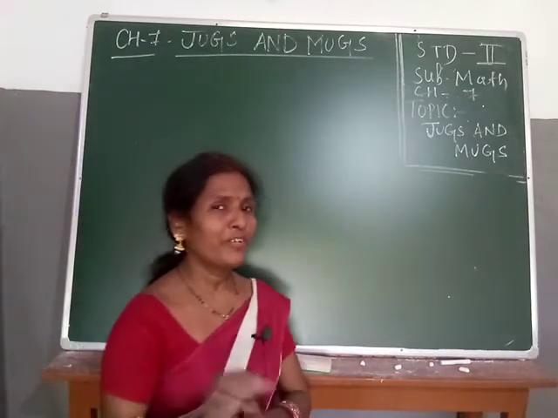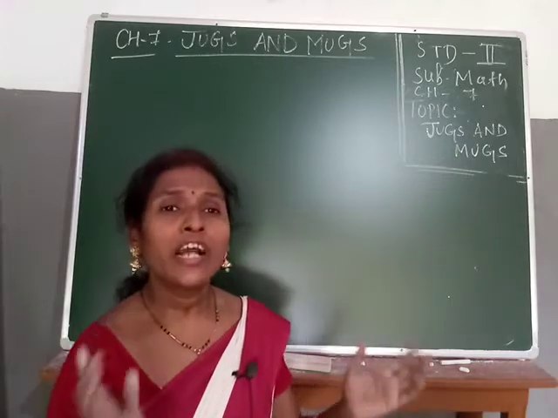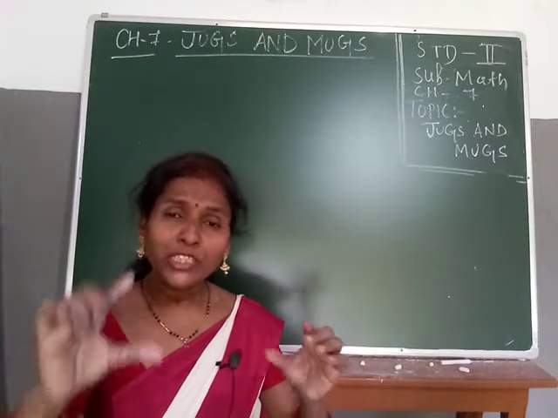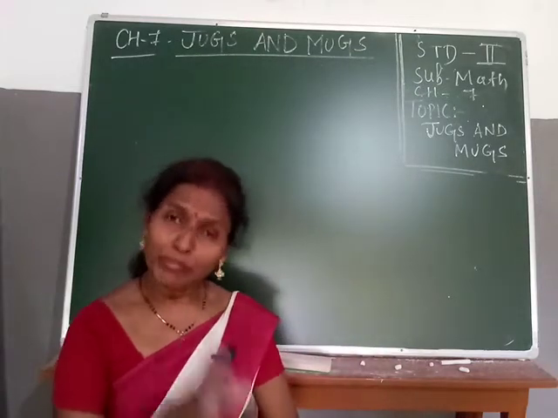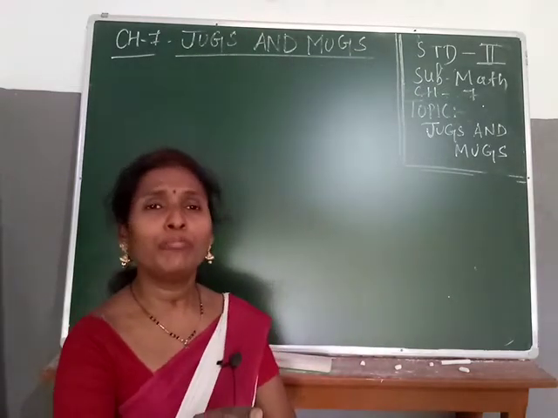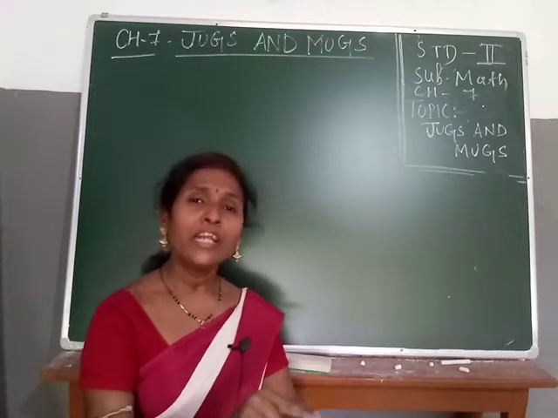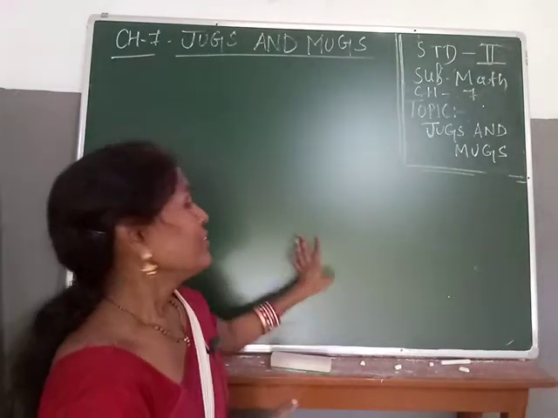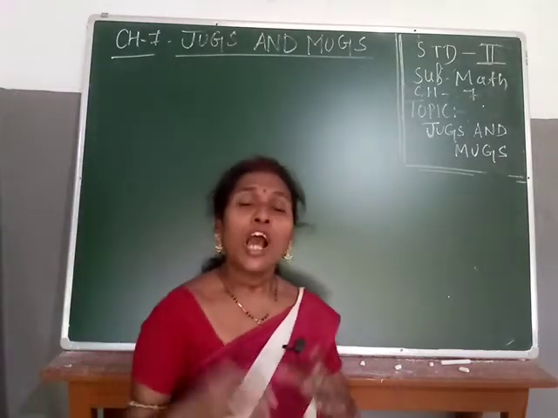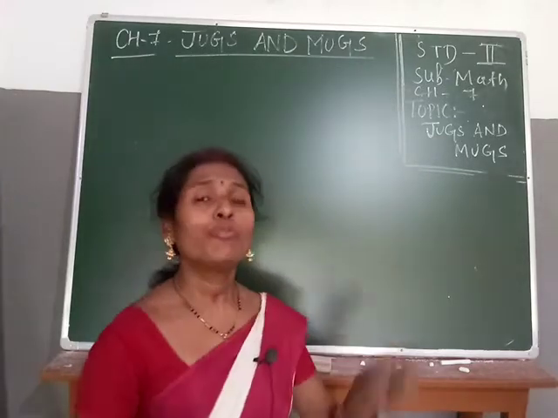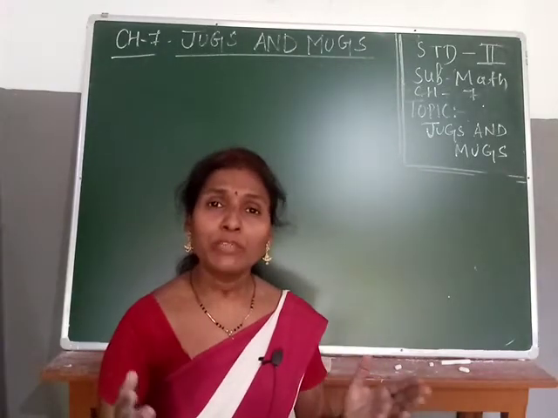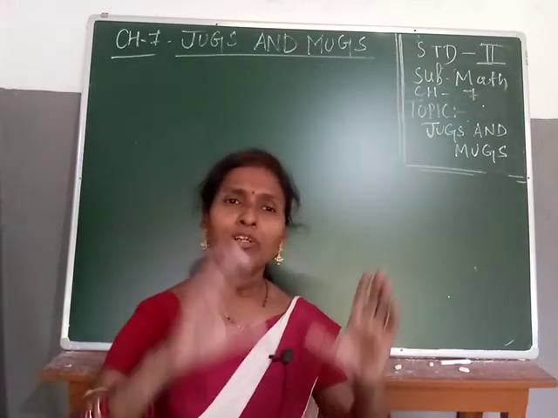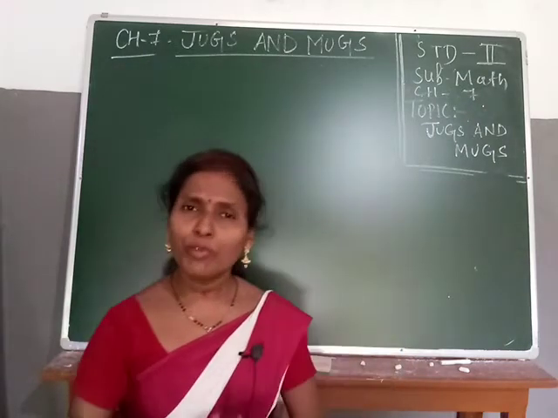No, the milkman did not give less milk. Actually, Rani brought the milk in a big vessel, so it looks like less milk. But the milkman gave the same amount of milk that he gives daily to Rani's house. So that means how much water a container holds depends upon the container. If the container is big in size, then it will take less water. If the container is small in size, it will take more water.